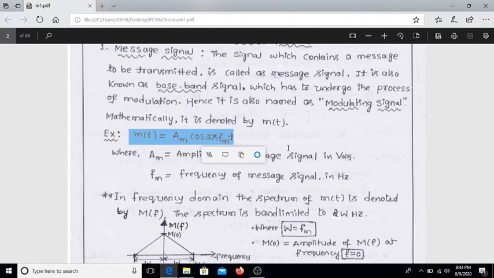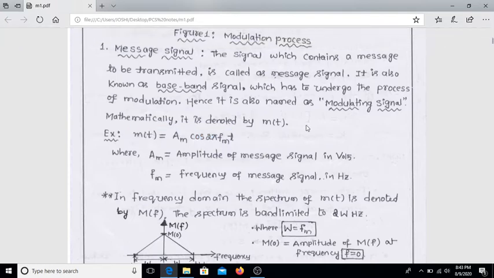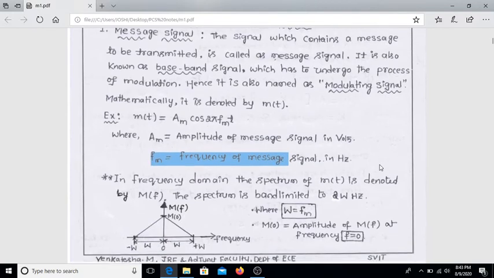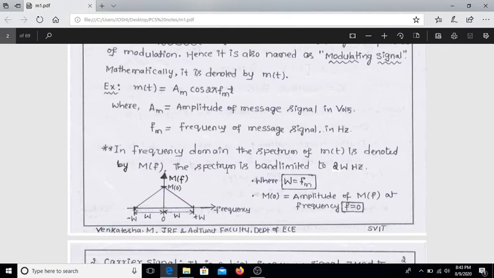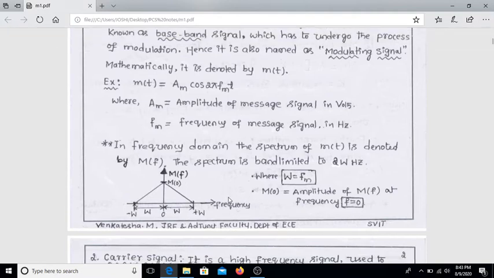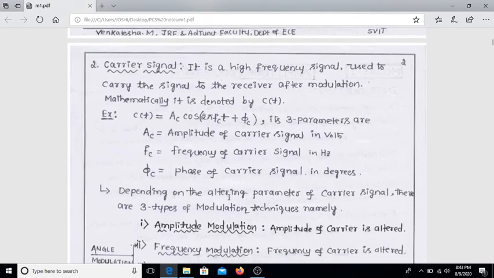Here m of t is equal to Am cos 2 pi fm t. This is a sine wave, known as the message signal, where Am is the amplitude of the message signal and fm is the frequency of the message signal. In the frequency domain description of the message signal, the spectrum of m of t is denoted by M of f. The spectrum is band limited to 2W, where W is equal to fm of the modulating signal.